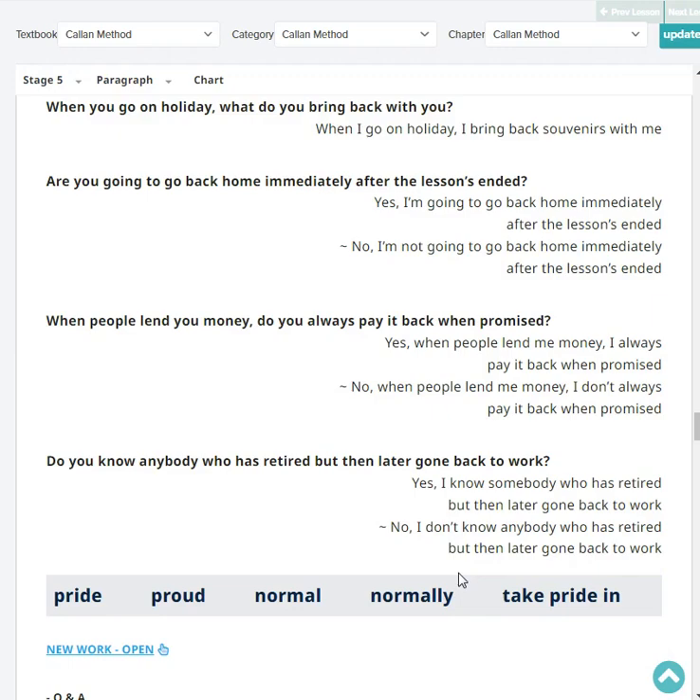When people lend you money, do you always pay it back when promised? Yes or no? Yes, when people lend me money, I always pay it back when promised.